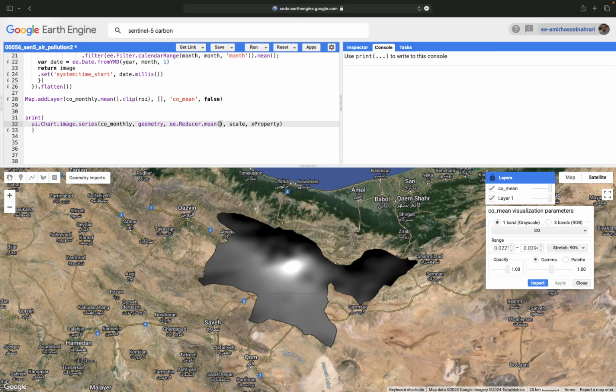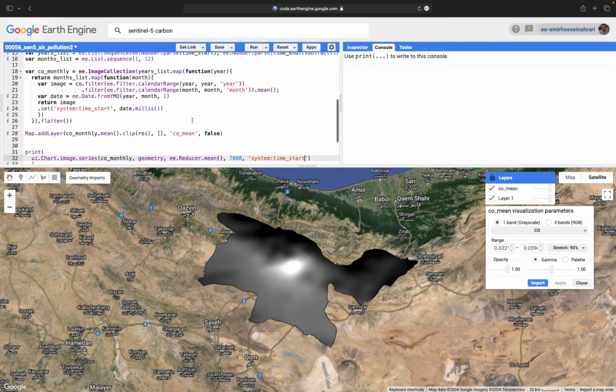I can get the average of carbon monoxide over the selected region in the hotspot. And the scale is 7,000 meters because the real spatial resolution is 7 kilometers. And xProperty equals system:time_start.